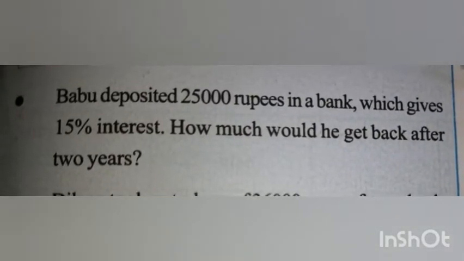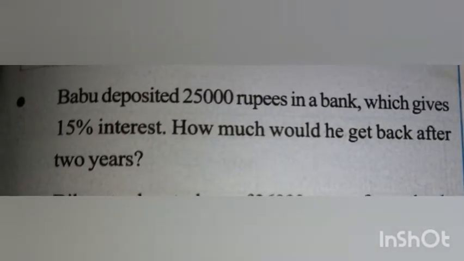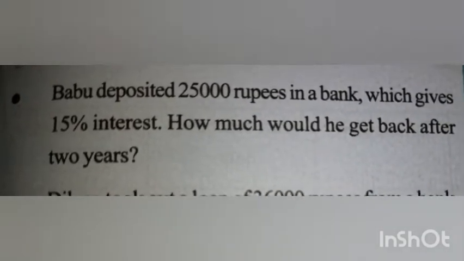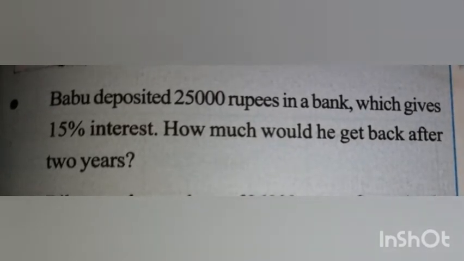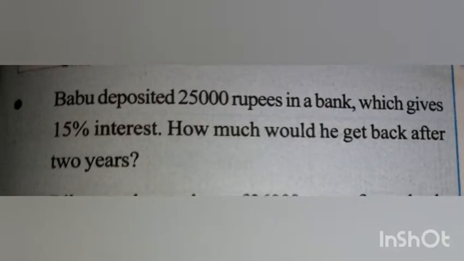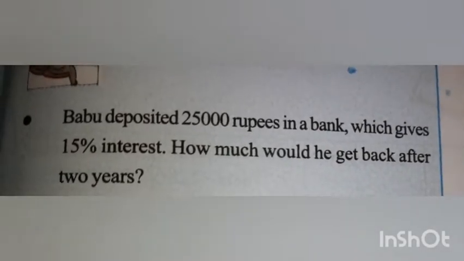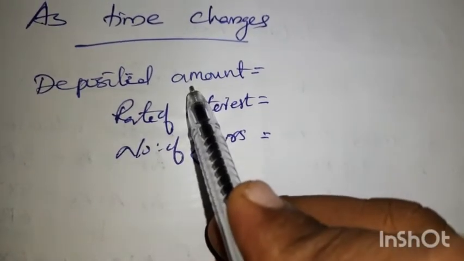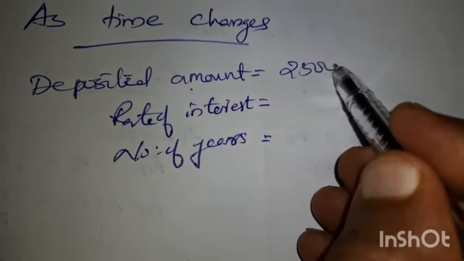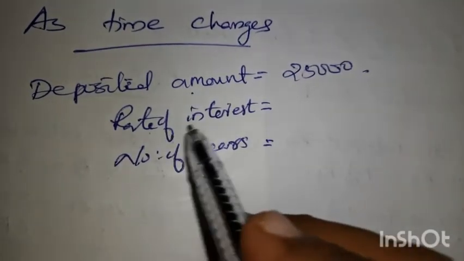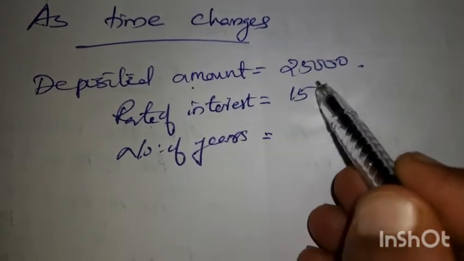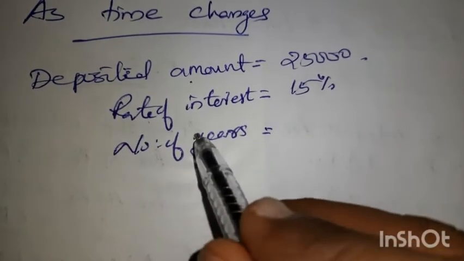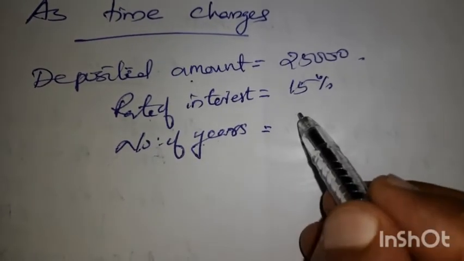Babu deposited 25,000 rupees in a bank which gives 15% interest. How much would he get back after 2 years? He deposited 25,000 and the bank gives 15% interest, and after 2 years the amount you have to calculate. The question comes like this. You should write down these things. Deposited amount: how much is the deposited amount of Babu? 25,000 rupees. What is the rate of interest the bank is giving? 15%. And how much is the amount after 2 years? So number of years is 2.